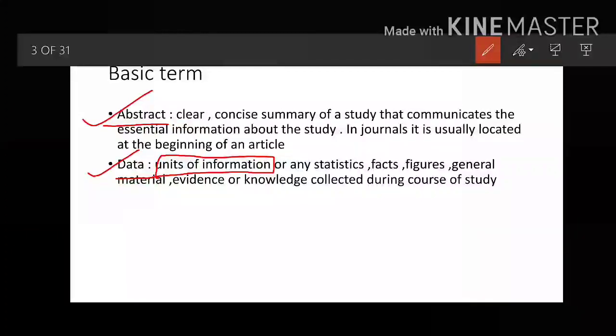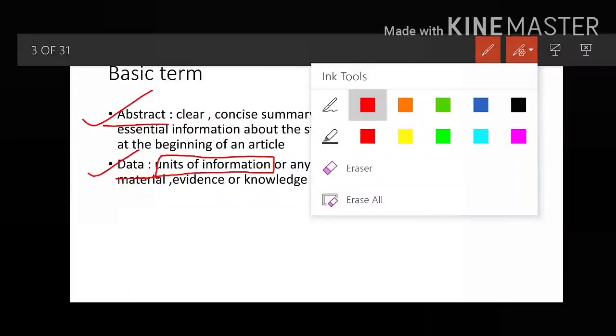So no need to mug up the things, no need to just rattle off the things, you just have to understand the meaning of the words. So here in this slide we have learned two words. Abstract, we have learned, it is a clear and concise summary of a study. And data, data is a unit of information that you are collecting during the course of study. I hope this much is clear to you.